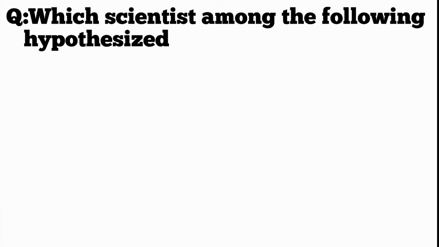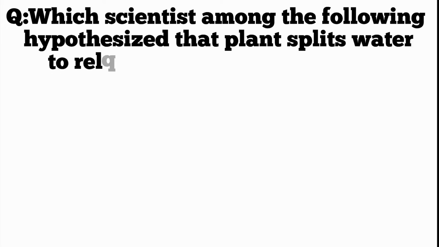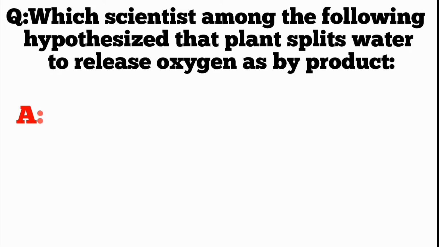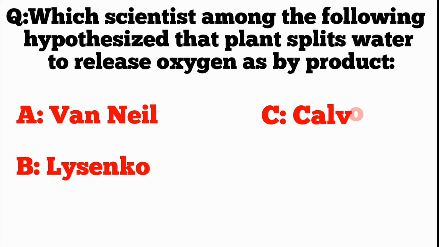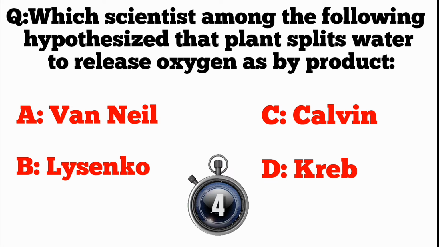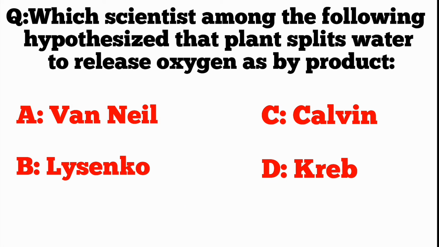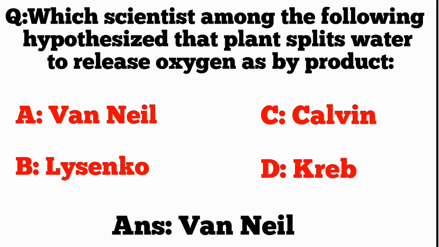Q. Which scientist among the following hypothesized that plant splits water to release oxygen as byproduct? A. Van Niel. B. Lysenko. C. Calvin. D. KIB. ANS. Van Niel.